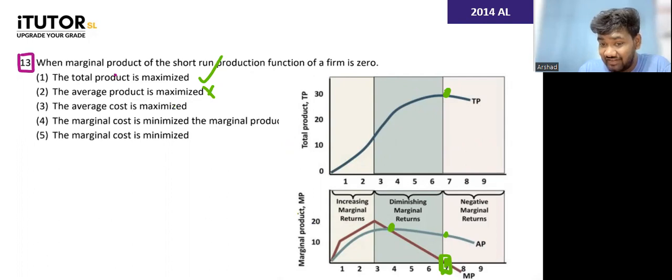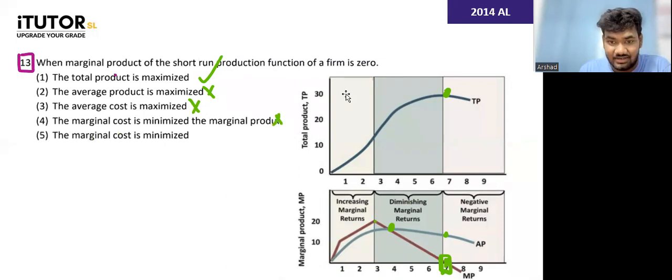When this is average product, average cost will be its mirror image, so no. These mirror images, you need to know. Marginal cost is minimized? No, marginal cost is minimized when the marginal product is at its maximum. Remember the mirror image: when this is at its highest, MC is at its lowest. So no, that one is wrong too.